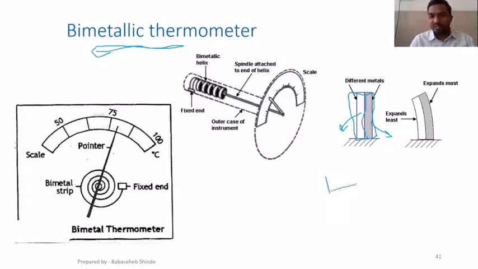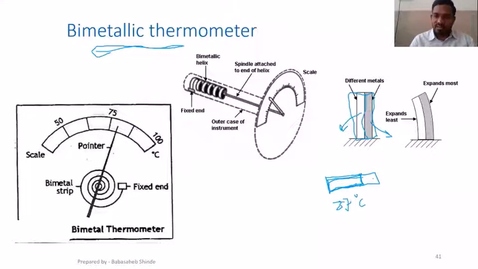Thermal expansion coefficient means, if this is a plate of certain material maintained at 27 degrees Celsius or atmospheric temperature, and I heat this material, it will expand by some dimensions. And if I cool it, it will again contract to its original position.